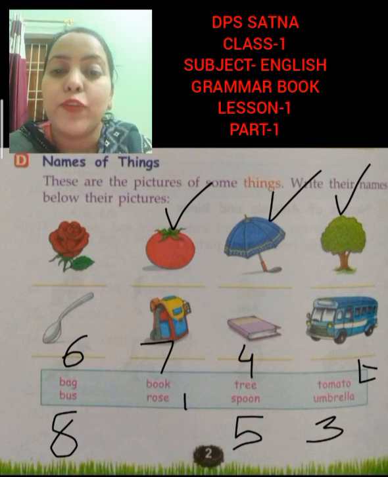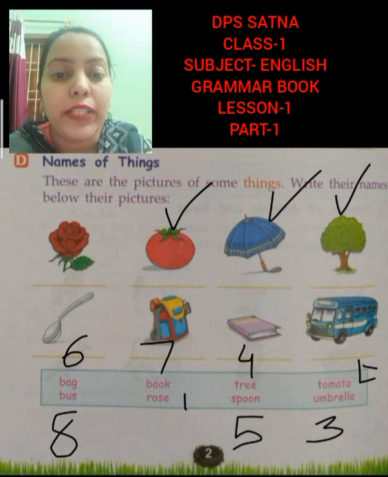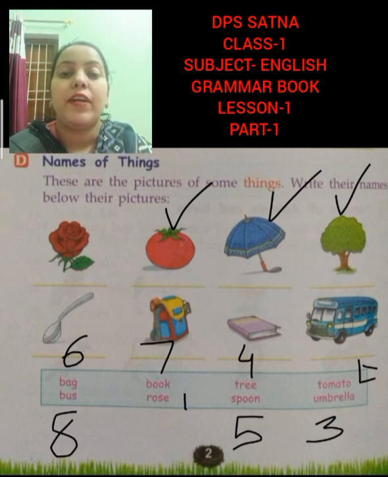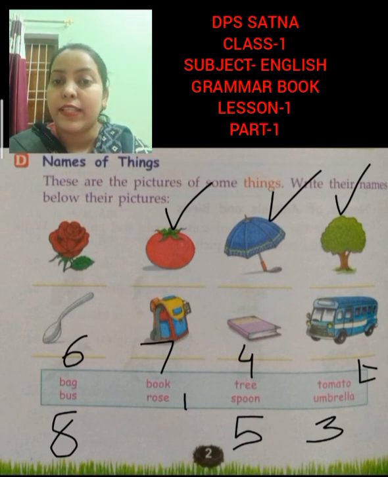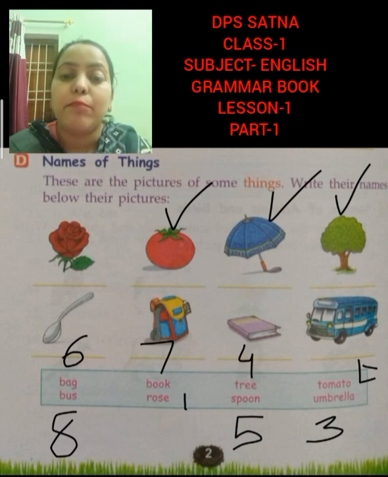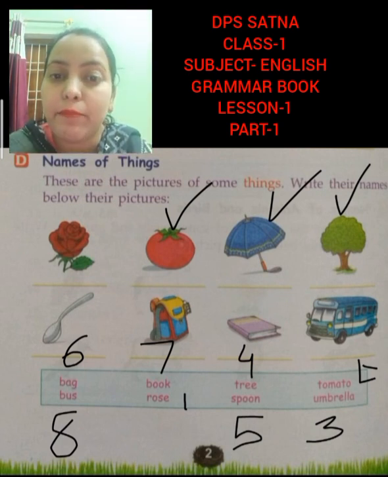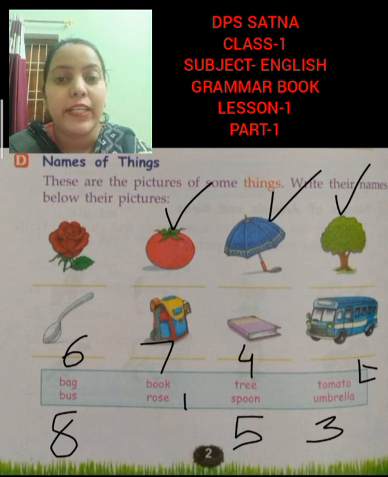Now we are going to talk about things like chair, car. Right now you are sitting in the chair or on the bed. So these all are examples of things. If you are sitting in the bedroom, you must be having a television over there. It is a thing. Door, window, cupboard, bed.